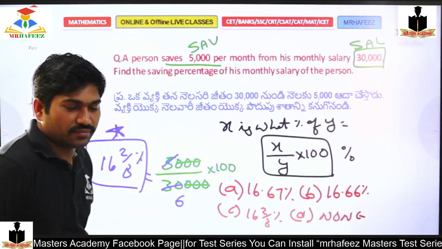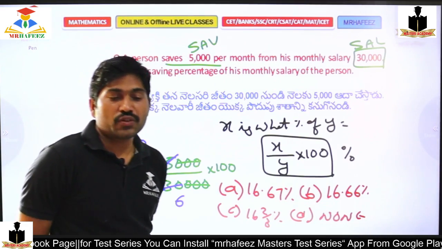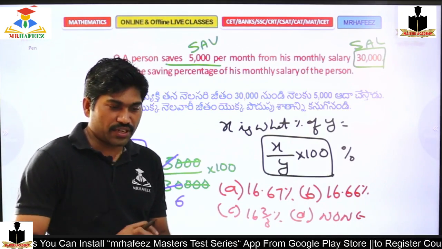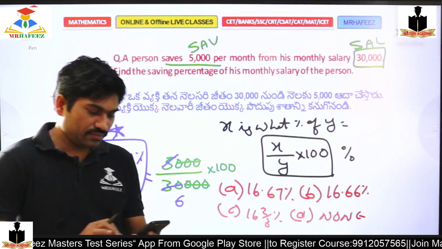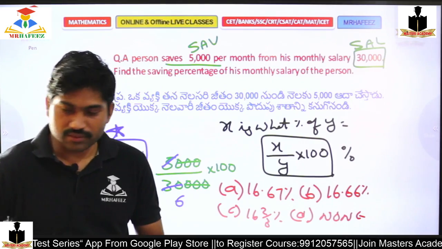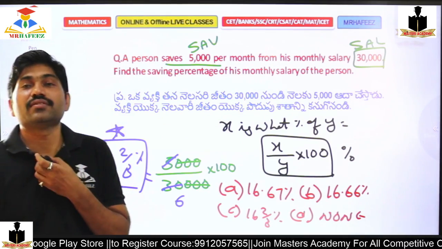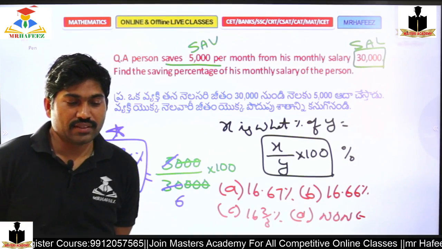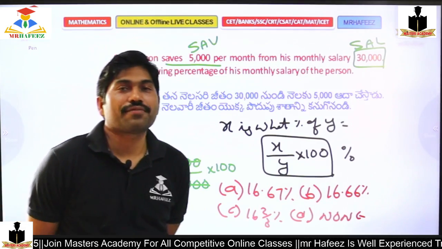Option A. Priya is telling it's option A. What about you, others? Option B. Sadiq is telling it's 16.66. What about Johar? Johar is telling it's C. Mamata is telling it's B. Yogita, it's C. Aravind, it's B. Okay. Oh my God, lot of confusion, right?